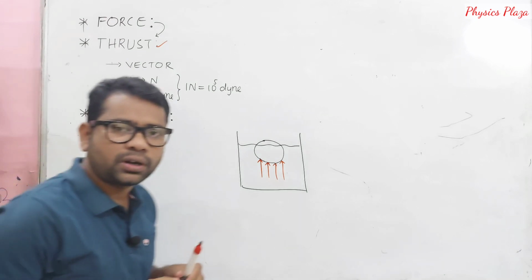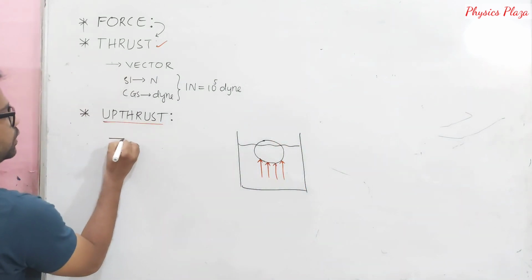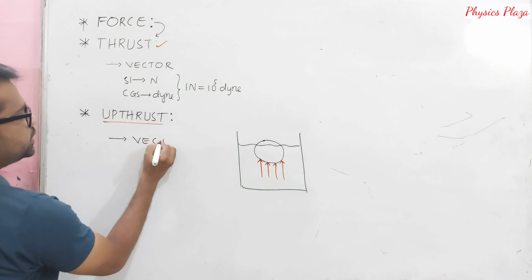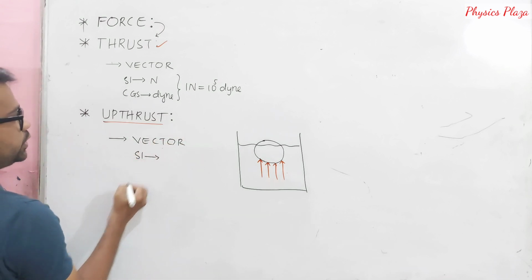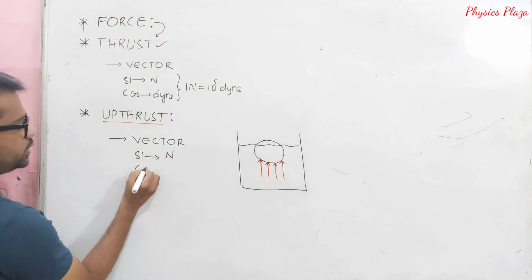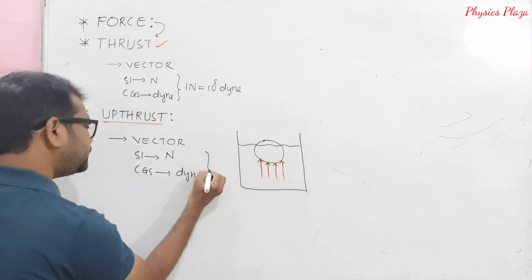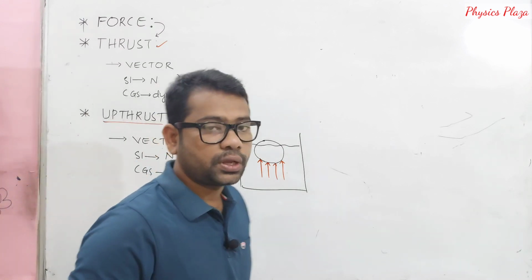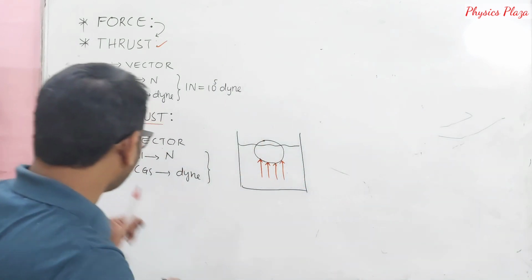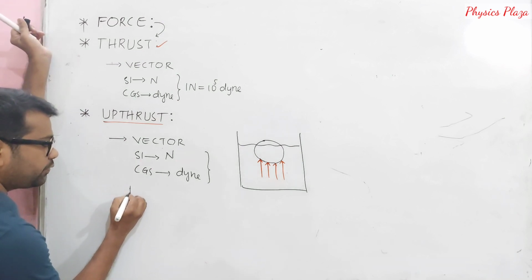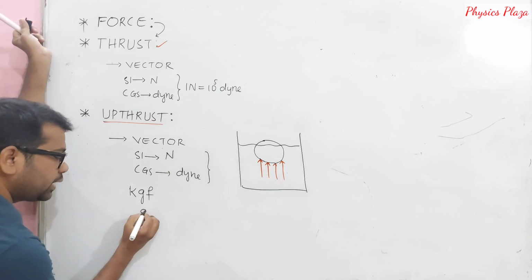So upthrust is nothing but force only. We know that force is a vector quantity. So upthrust is a vector quantity. Its SI unit is Newton and the CGS unit is dyne. And other than this, we can also use gravitational units of force. So in the SI system, what are the gravitational units of force? kgf, kilogram force, and we also measure in gram force.